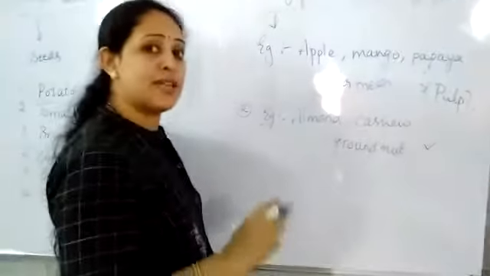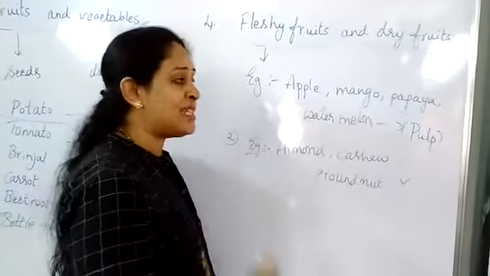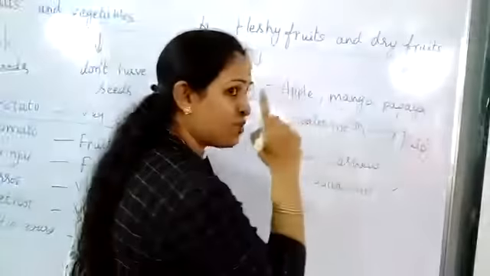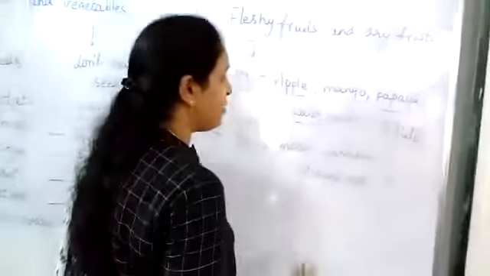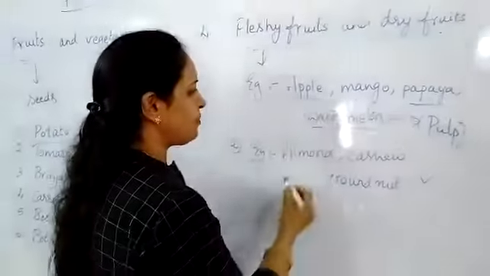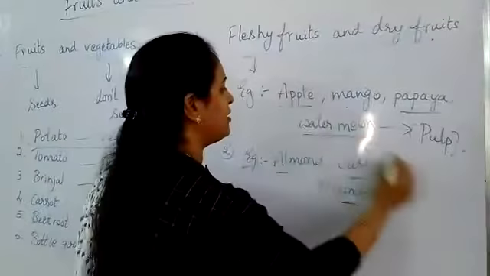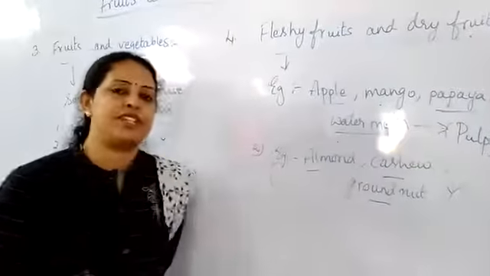Some fruits have only a few seeds, but some fruits have many seeds. Apple has only a few seeds. Mango has only one seed. Papaya has many seeds, and watermelon also has many seeds. Almond, cashew and groundnut are all dry fruits. So this is block 2. I hope you understood. Okay.